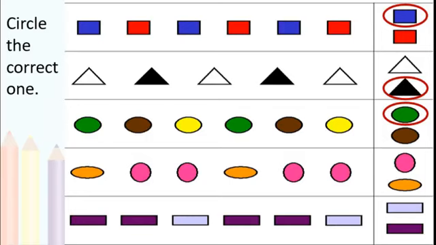Again circle pink, oval orange, circle pink, circle pink. Next should be oval orange, isn't it? Last one, violet rectangle and blue rectangle, light blue. Okay, violet, violet, blue. So the answer should be violet. Next one is a violet rectangle, isn't it? Good.